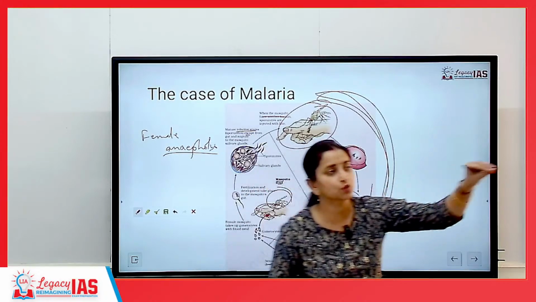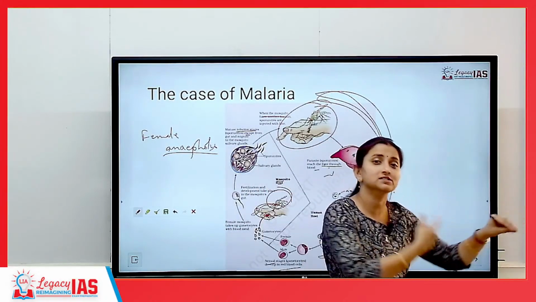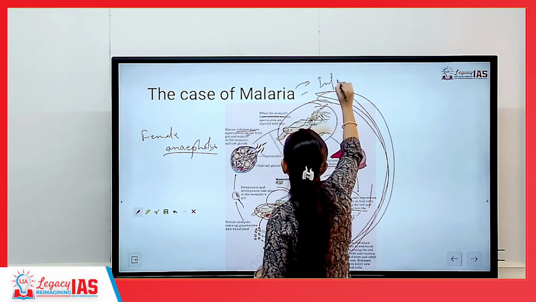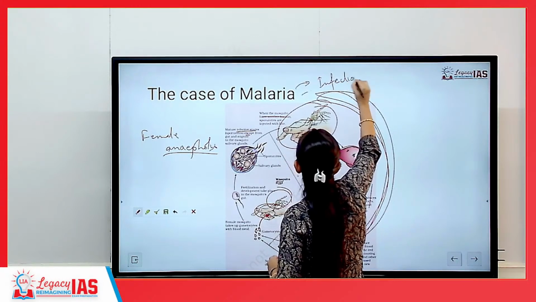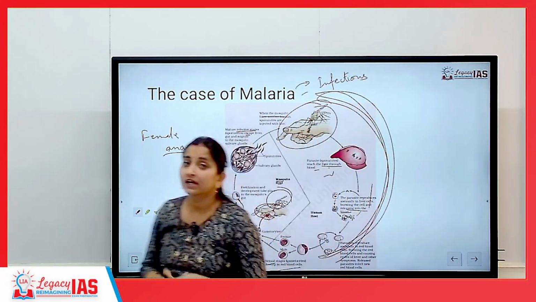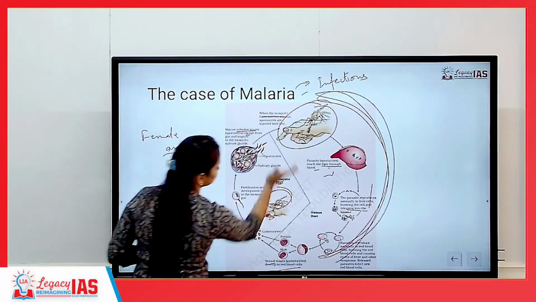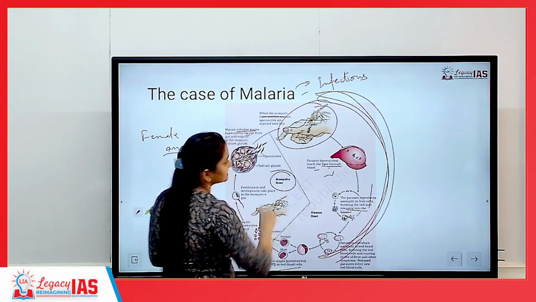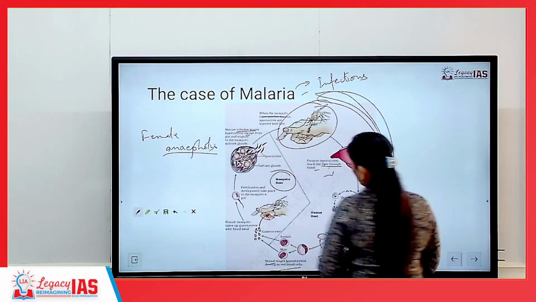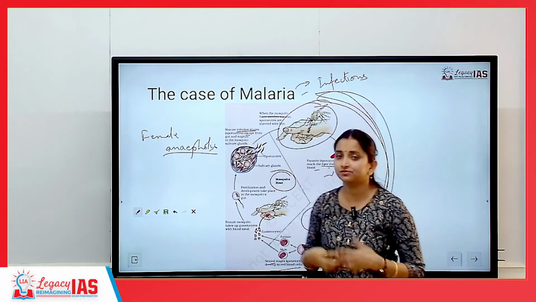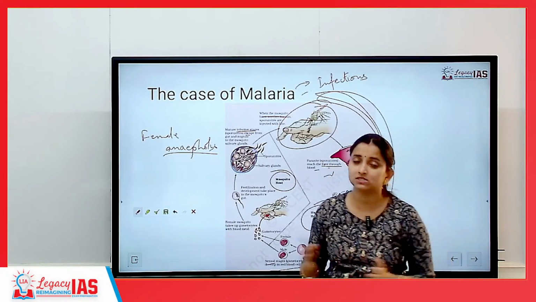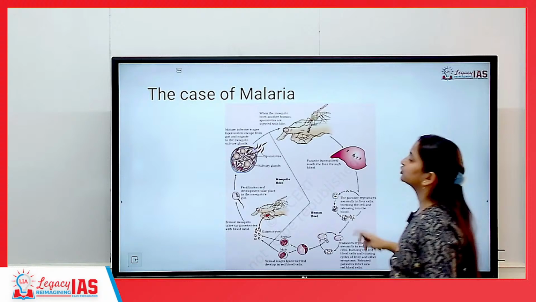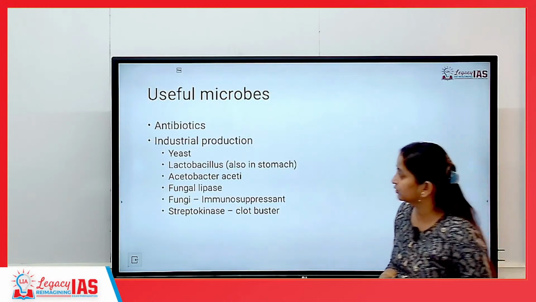If this mosquito goes and bites any other person, then that person will start suffering from malaria. This is how malaria is infectious or contagious, because for some part it is the malarial protozoa which is the host and the mosquito is the vector, whereas for the other half it is the human beings who are the vectors, the ones responsible for transferring the malarial protozoa, okay. So that is something special related to malaria as well as Aedes aegypti and chikungunya, okay.